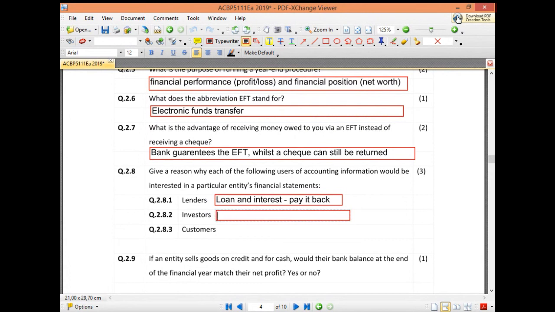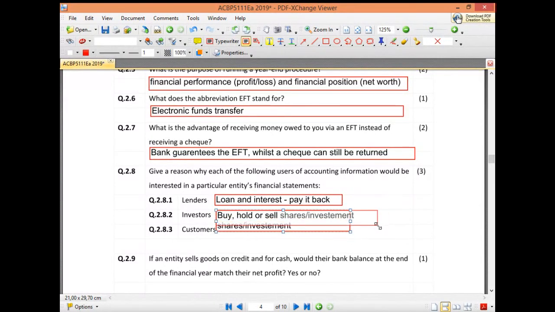Am I going to buy them? Are they still profitable at the moment, or do I need to get rid of them? So it's to buy, hold, or sell their shares or investments. That's what an investor specifically looks at in this scenario.